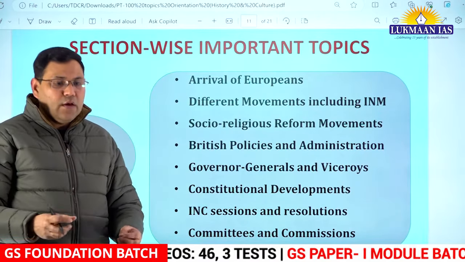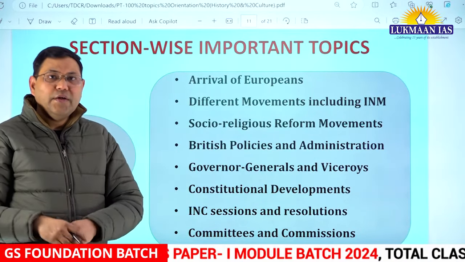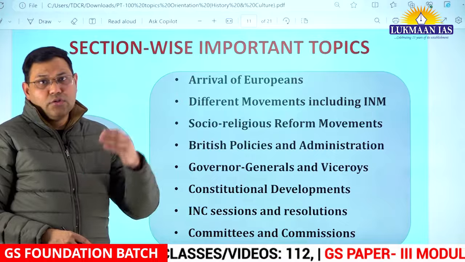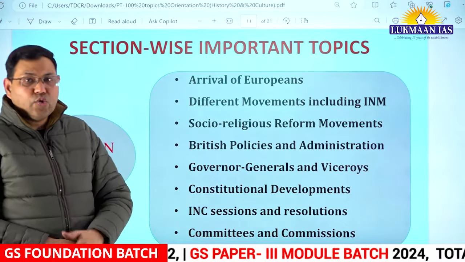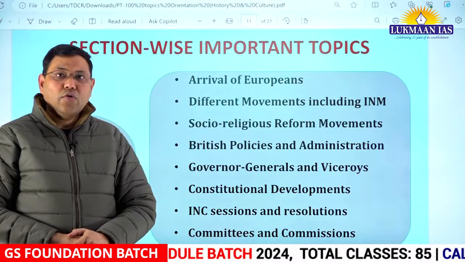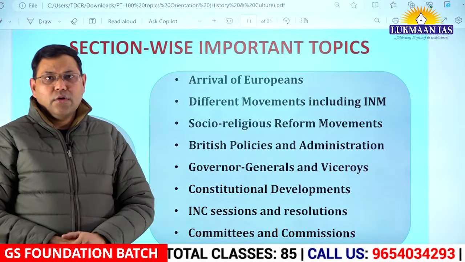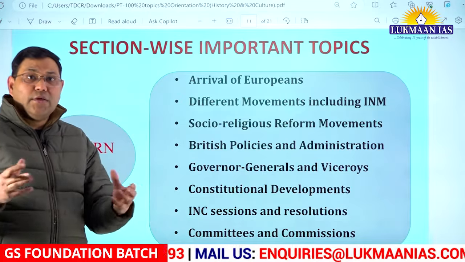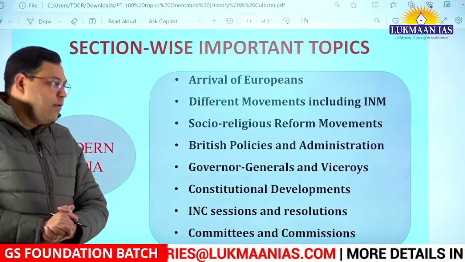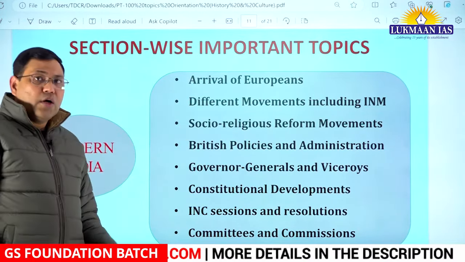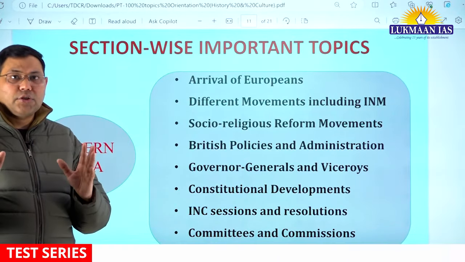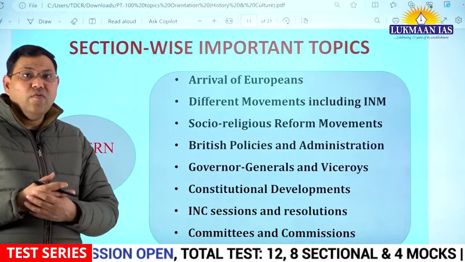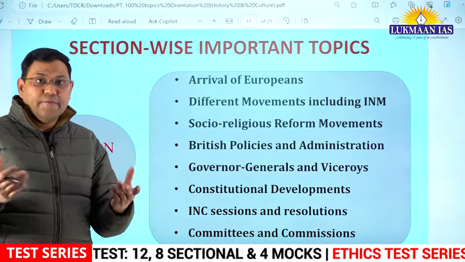Different movements means there were peasant movements, there were tribal movements or uprisings, and within the Indian national movement, there was the Swadeshi movement, the non-cooperation movement, the civil disobedience movement, then the Quit India movement. Such movements in modern Indian times, especially during the British rule, you should know about, their key aspects, especially their significance or impact, personalities involved, and important developments in their programs, if any, right?